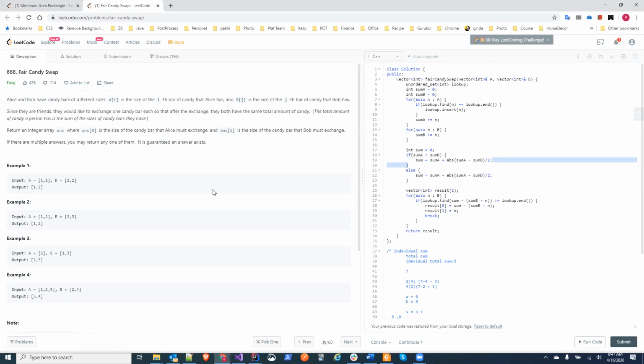But is it not that we might get anything which is odd? Then the answer will not exist. If the difference will be odd, then definitely there will not be any answer. The answer is possible when total sum is even. Even, yeah.